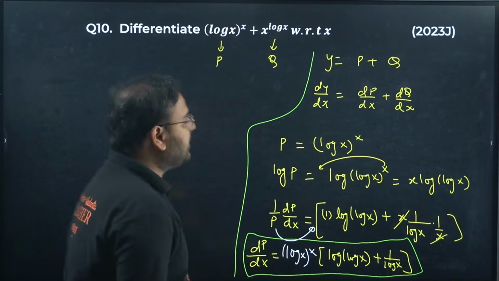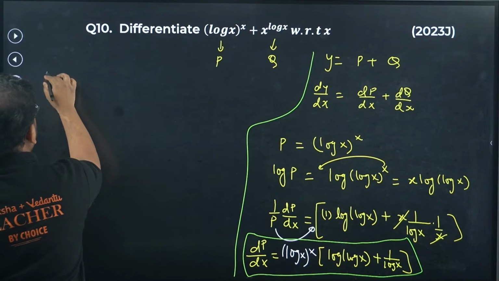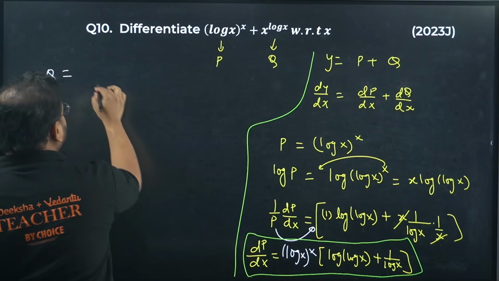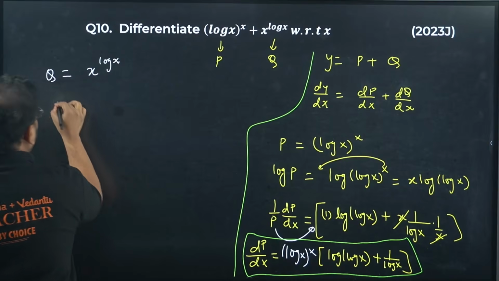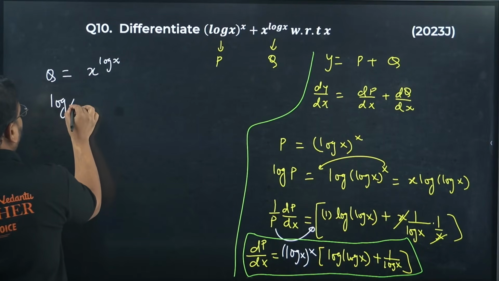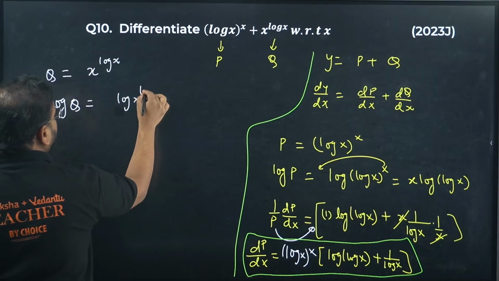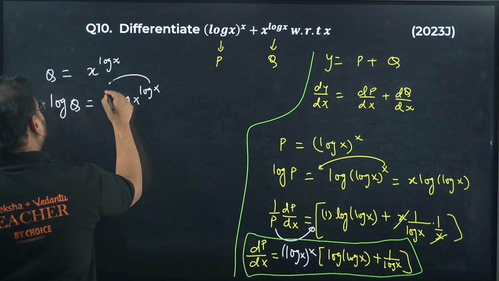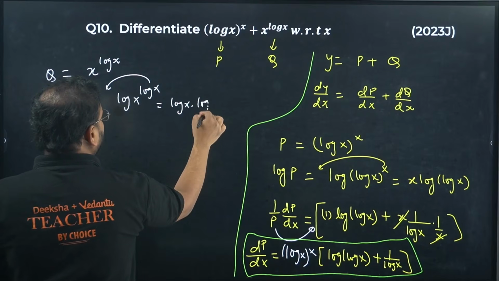Okay. For the second part, we'll take q now. So q is given as x power log x. Again, take log on both sides. You get log of q equals log of x power log x. This comes in front. You get log x into log x.